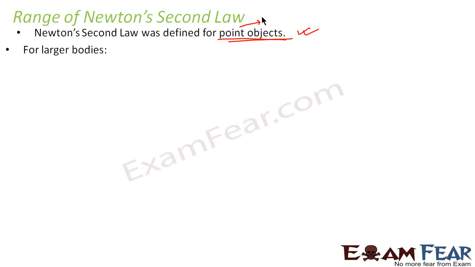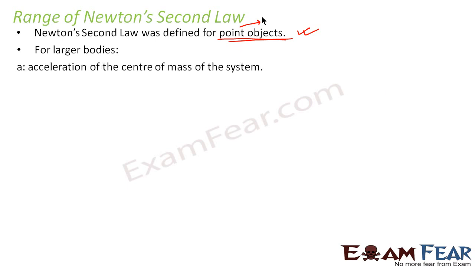But later it was found that we can apply Newton's second law for larger bodies as well. So when we talk of larger bodies and when we say acceleration, acceleration would mean the acceleration of the center of mass of the system of bodies. Let me explain it on a large scale. Let us suppose I talk of one ball whose mass is m1, and this ball is moving with an acceleration a1. Now according to Newton's second law, the force on this ball would be mass into acceleration, that is m1 a1.